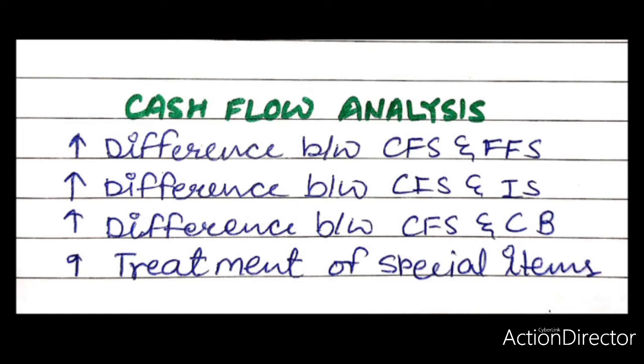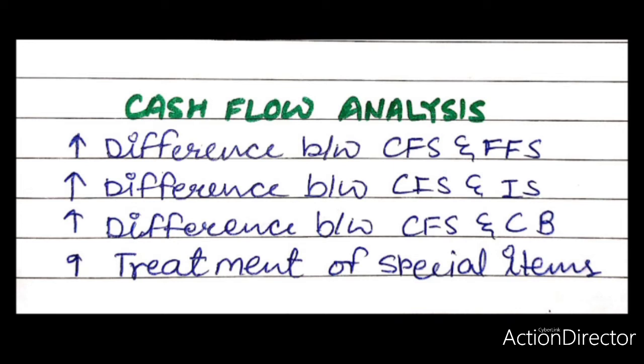So now let's understand the treatment of some special items. In addition to the general classification of these types of cash flows, AS 3 has also provided for the treatment of cash flows from some special items, as discussed further. Interest and dividends. Cash flows from interest and dividends received and paid should be disclosed separately. Further, the total amount of interest paid during the period should be disclosed in the cash flow statement, whether it has been recognized as an expense in the income statement or capitalized